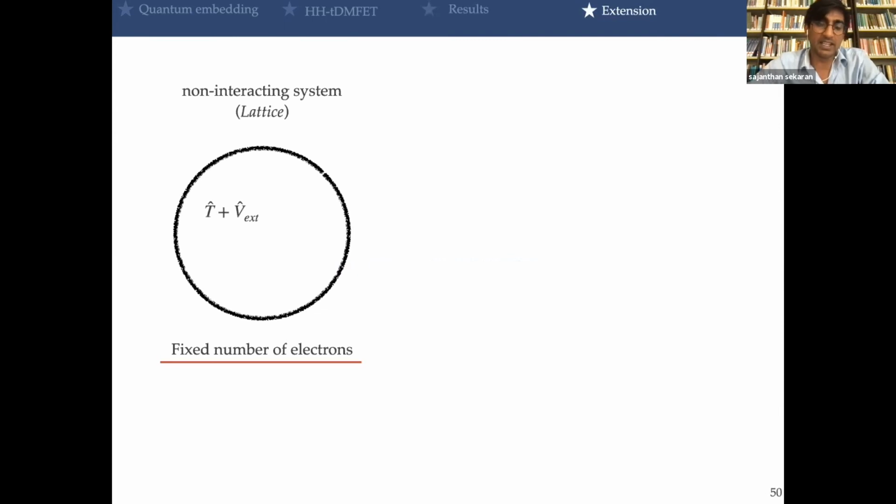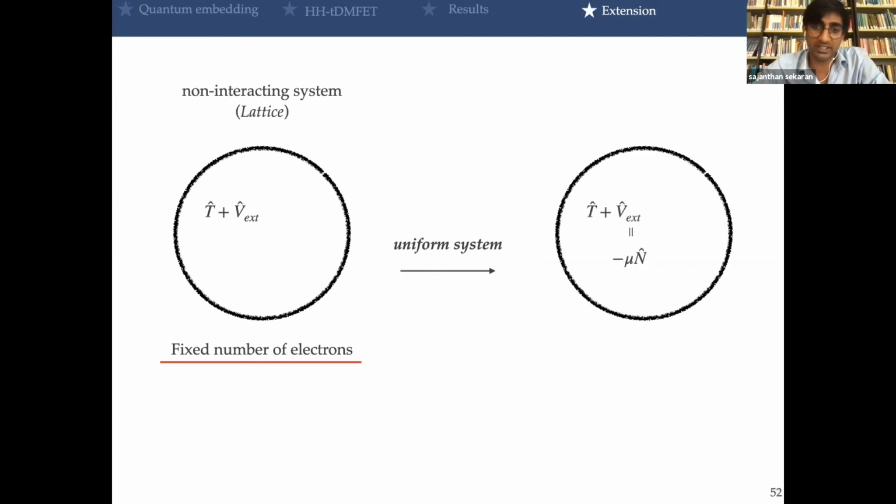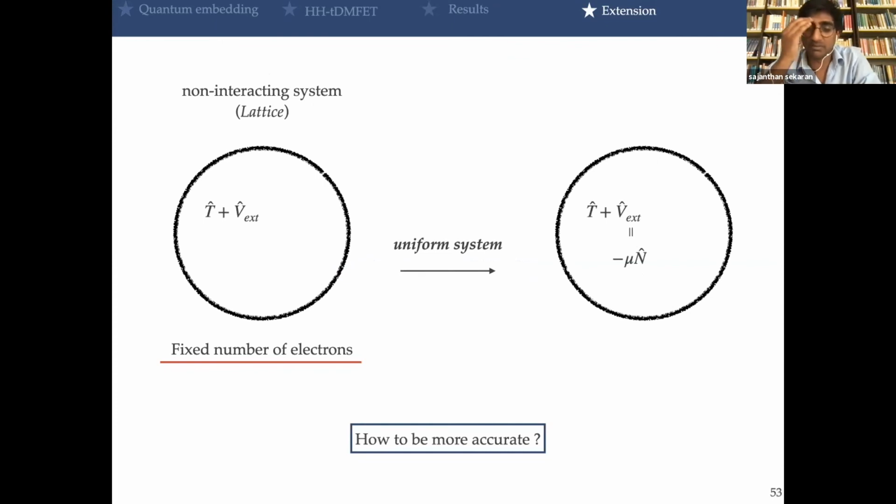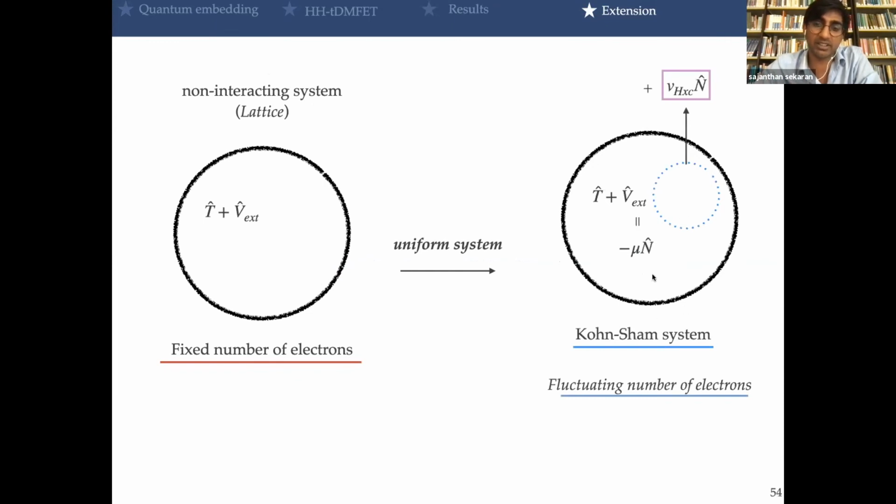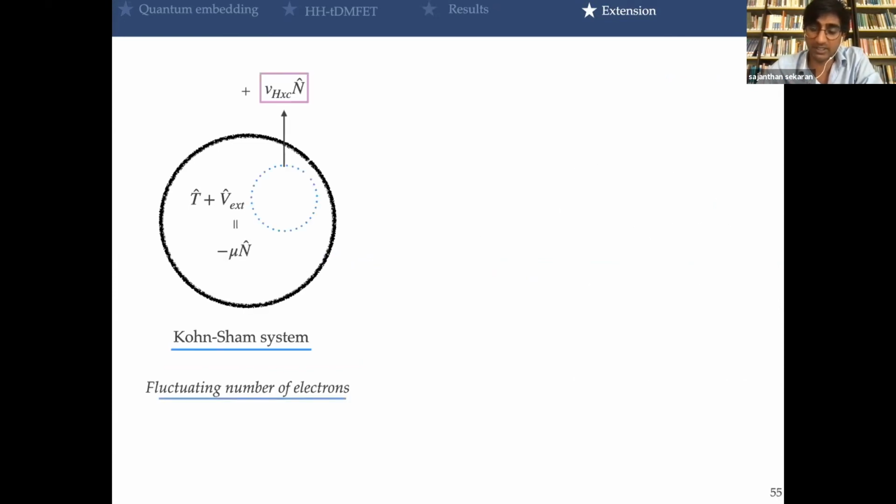So now I still have, I think, a little time to talk about the connection we want to make with DFT. If we come back to what we did, we started from a non-interacting lattice system with a fixed number of electrons. And given that it was a uniform system, this external potential actually was the chemical potential. So the question is, how can we be more accurate? And one way could be to rethink the system as a Kohn-Sham system, where we will add this Hartree exchange correlation potential and let the number of electrons fluctuate. So once we have this, we can also have this Householder cluster by the same transformation.